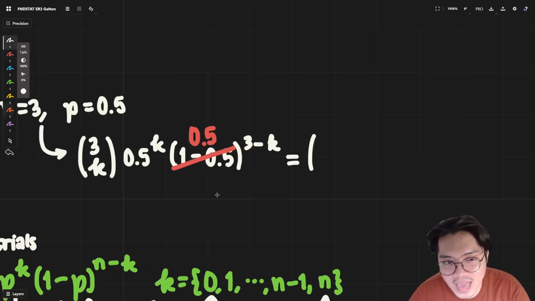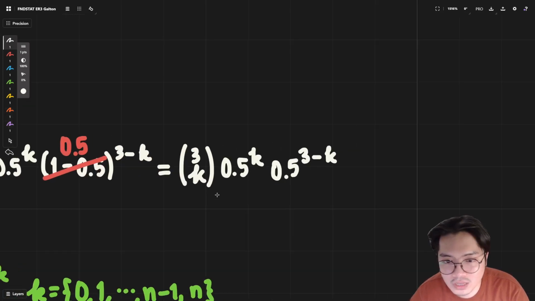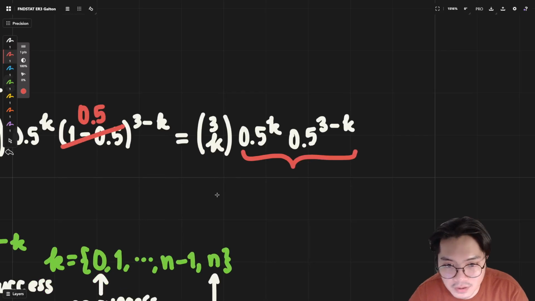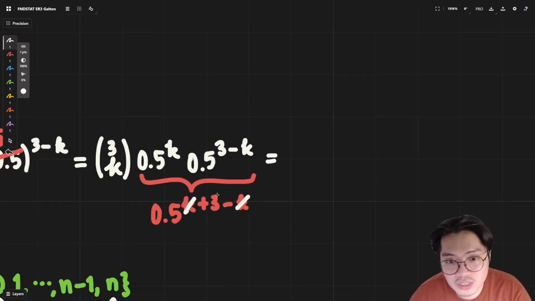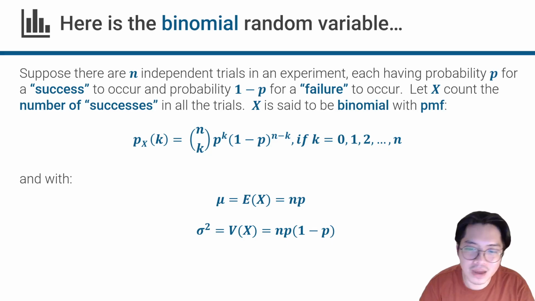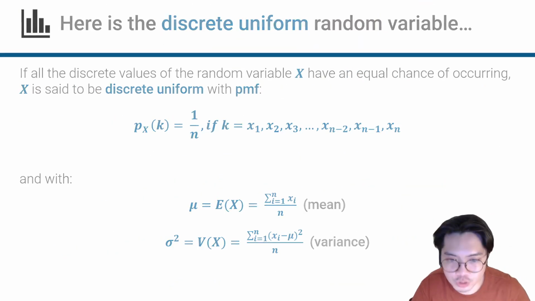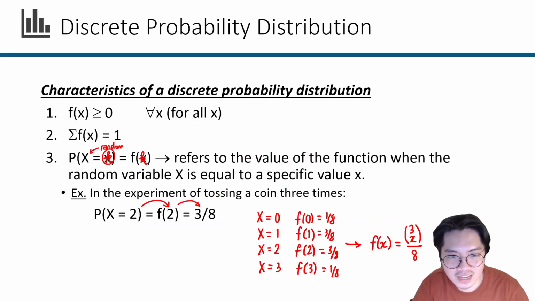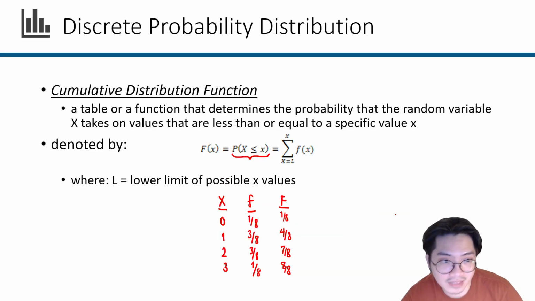So what we can do is add these together: 0.5 raised to k, and then 0.5 raised to 3 minus k. Would you look at that? You can actually add these together, 0.5 raised to k plus 3 minus k. You can cancel the k's. You will get 0.5 raised to 3, which is indeed 1 over 8. So actually, the probability distribution that I thought of earlier is actually correct, but not in the way that you would expect it to be.